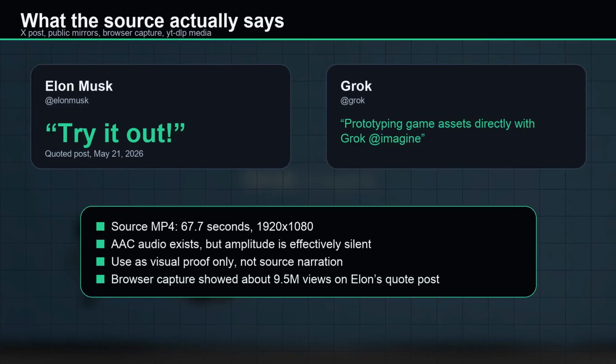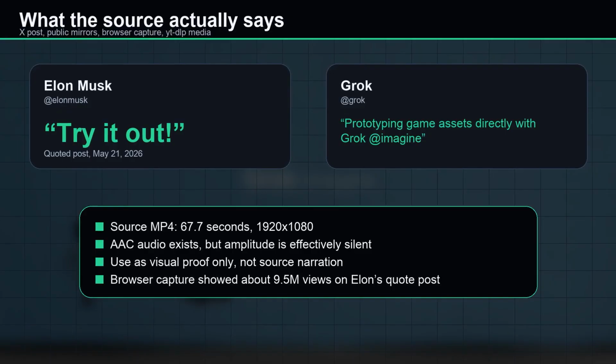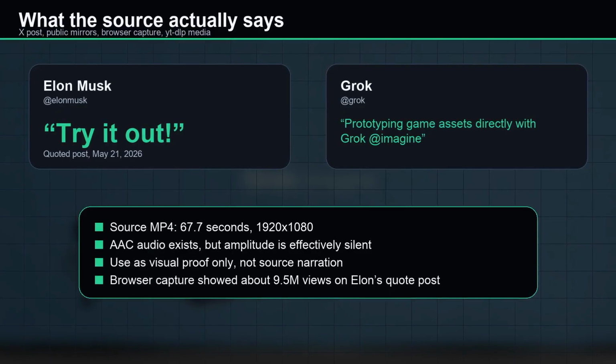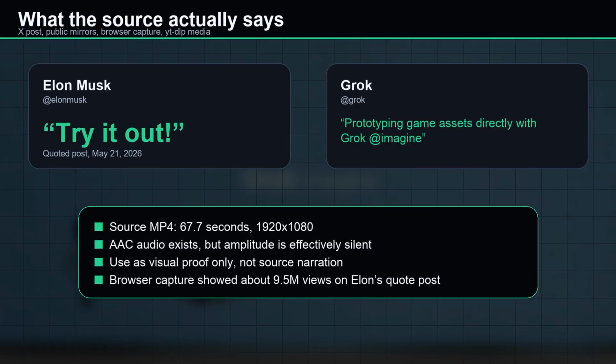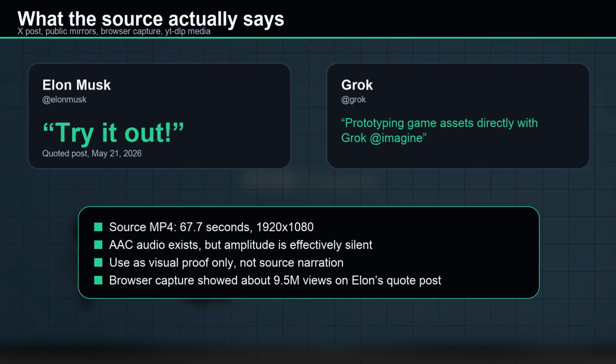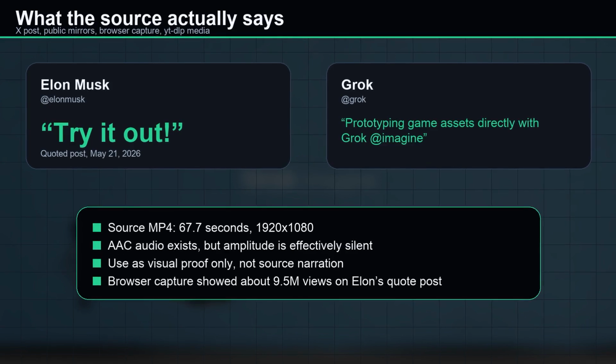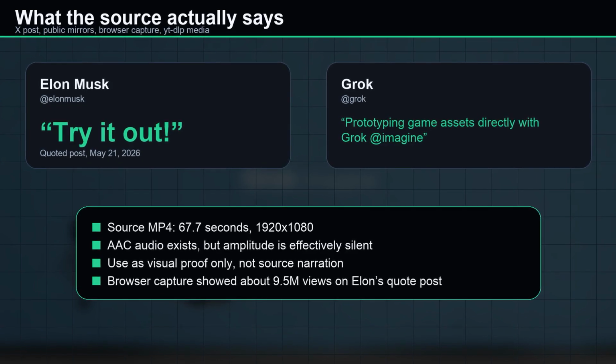The source is an X post from Elon Musk saying, "Try it out," quoting Grok's post that says, "Prototyping game assets directly with Grok Imagine." The official X API read was credit blocked, so I pulled the public mirror payloads, the oEmbed context, browser visible metrics, and the attached video through yt-dlp.